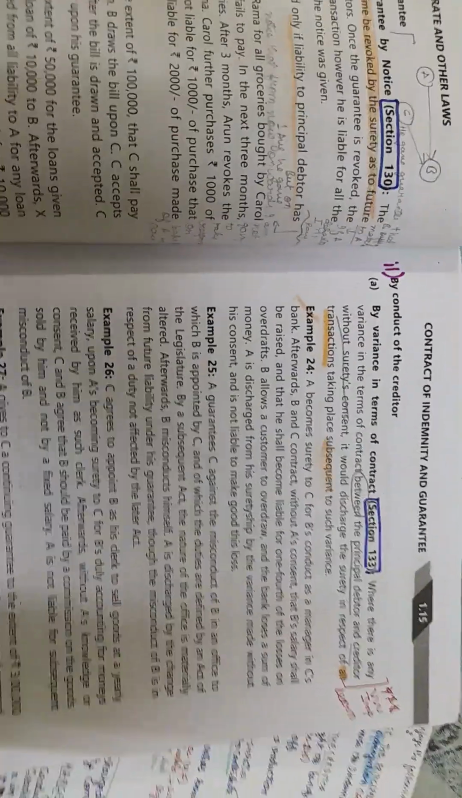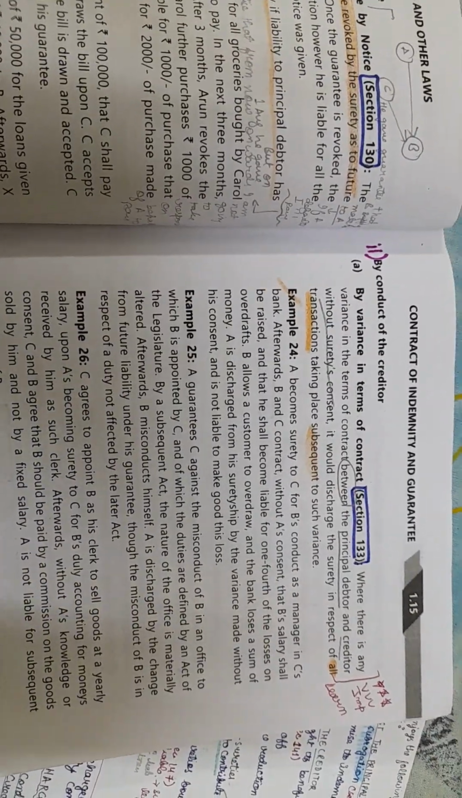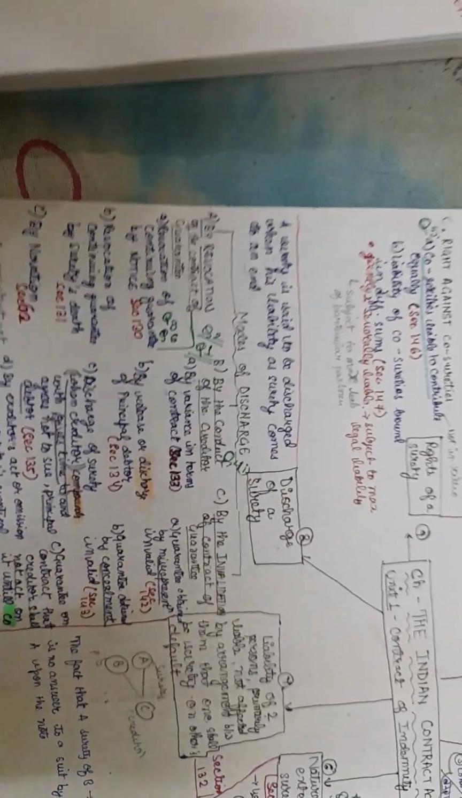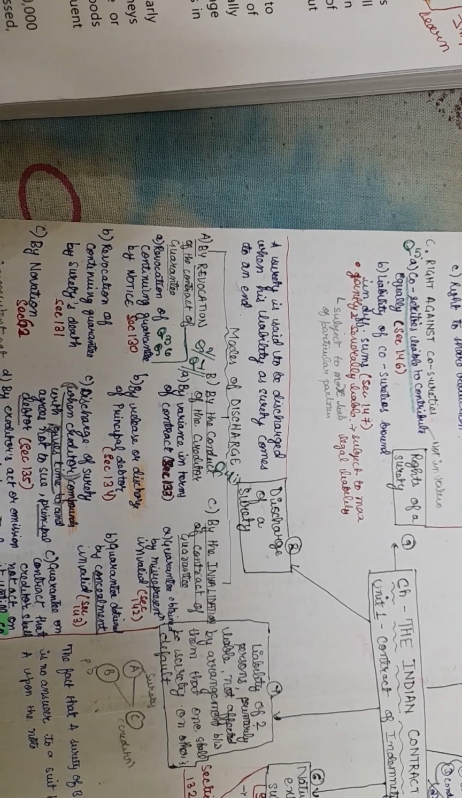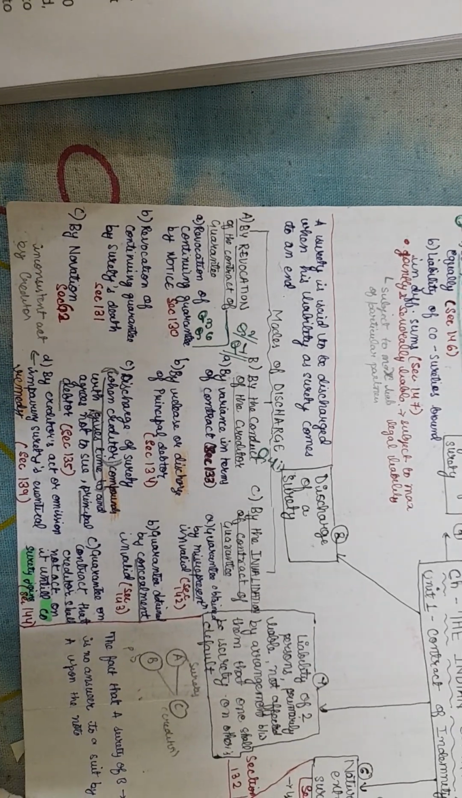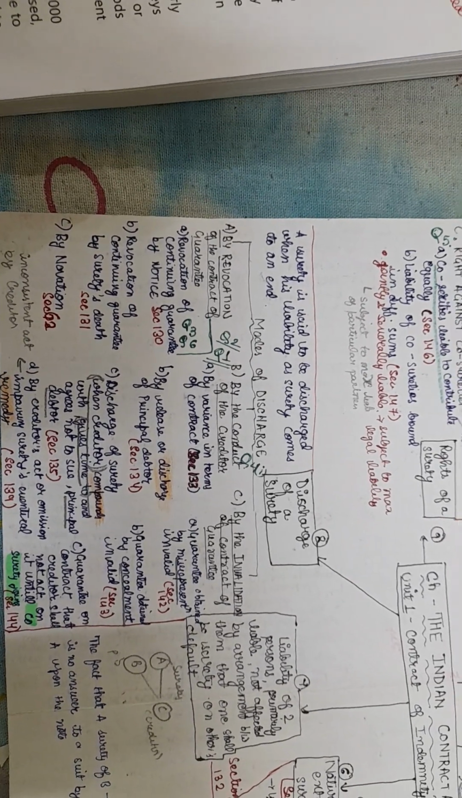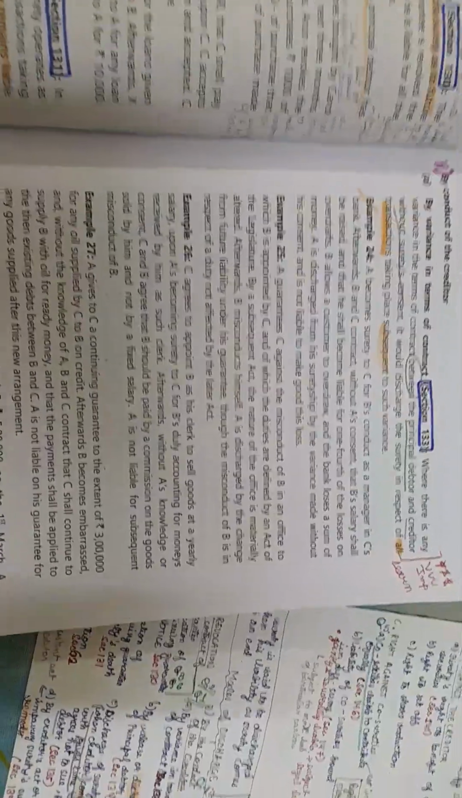Now we have discharge by conduct of the creditor. In this we have basically four things. The first one, variance in terms. Second is discharge or release of principal debtor. Third is the compounding, and the fourth is remedy. Let us go through each one by one.